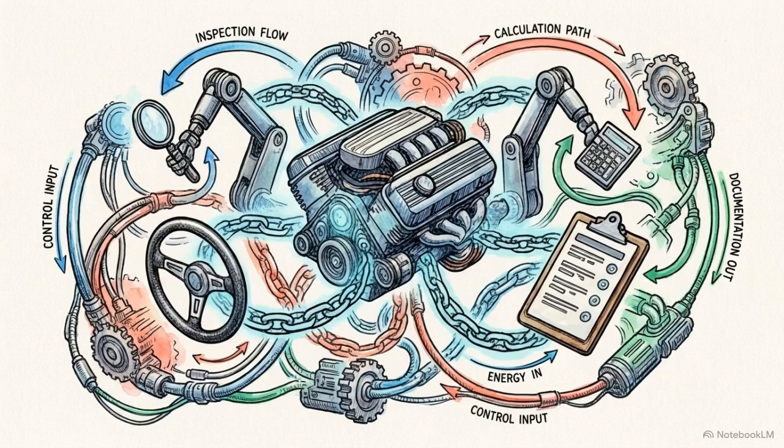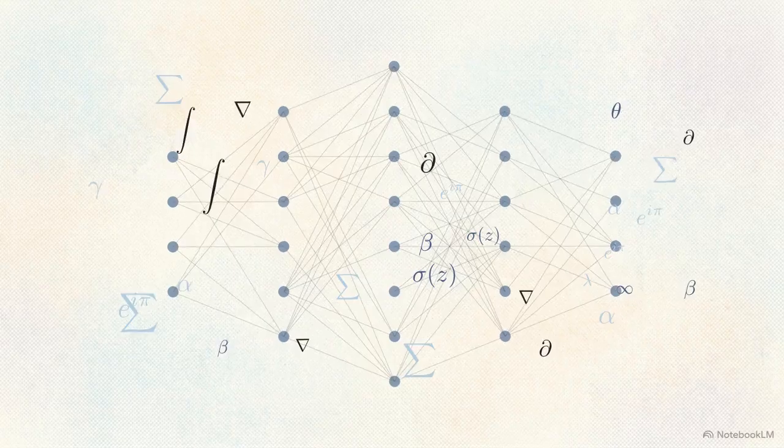LangChain is the workshop where this happens. It is the framework where you wire the engine, the hands, and the library card together. You don't need a machine learning degree to build this. You just need to understand how these pieces connect.